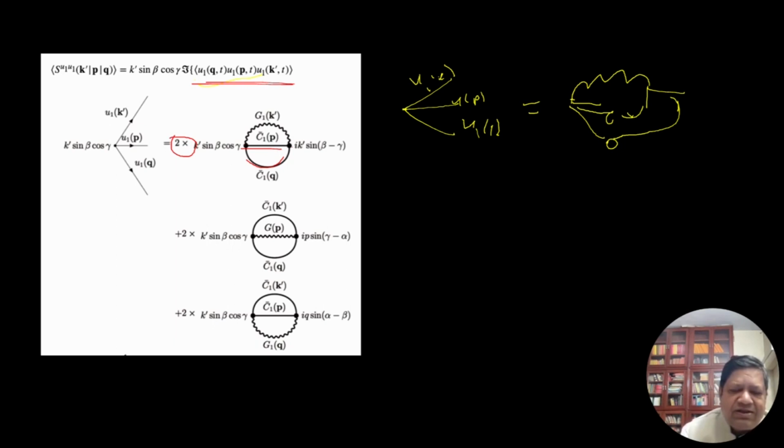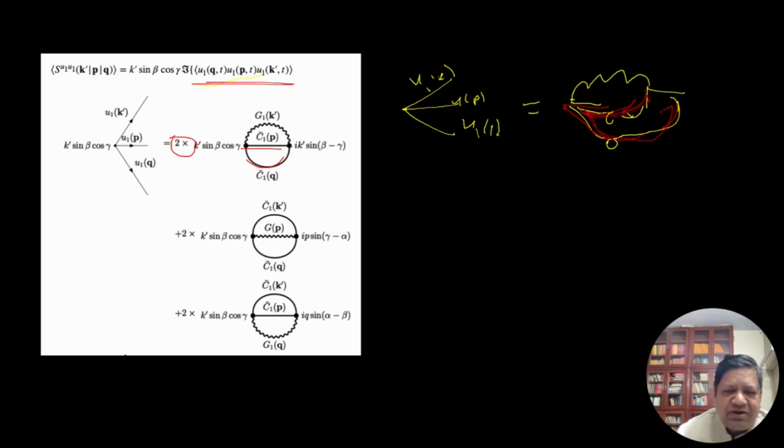One way to combine this is, well, there are two ways to combine. So there were two legs here and here. So right now I use this with this one, and this with this.